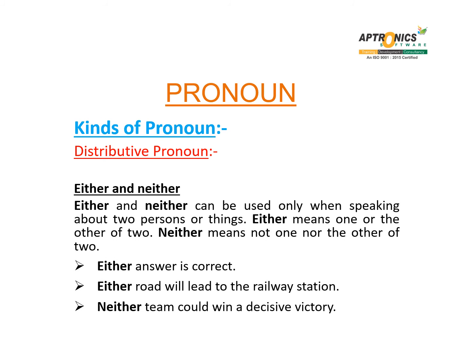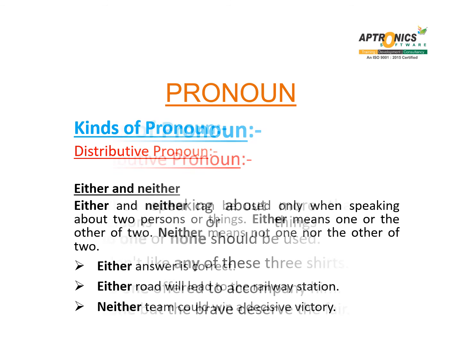Either and neither. Either and neither can be used only when speaking about two persons or things. Either means one or the other of two. Neither means not one nor the other of two. For example, either answer is correct. Either road will lead to the railway station. Neither team could win a decisive victory.